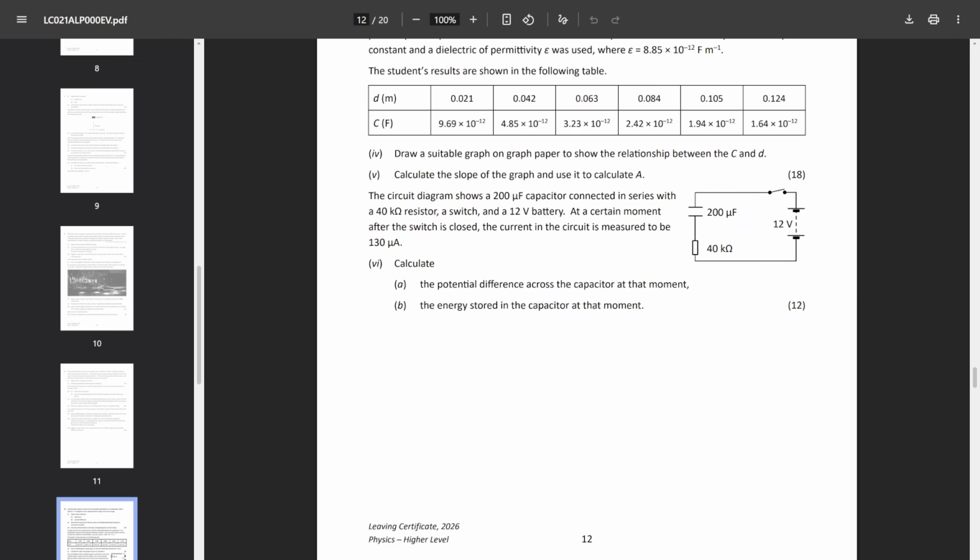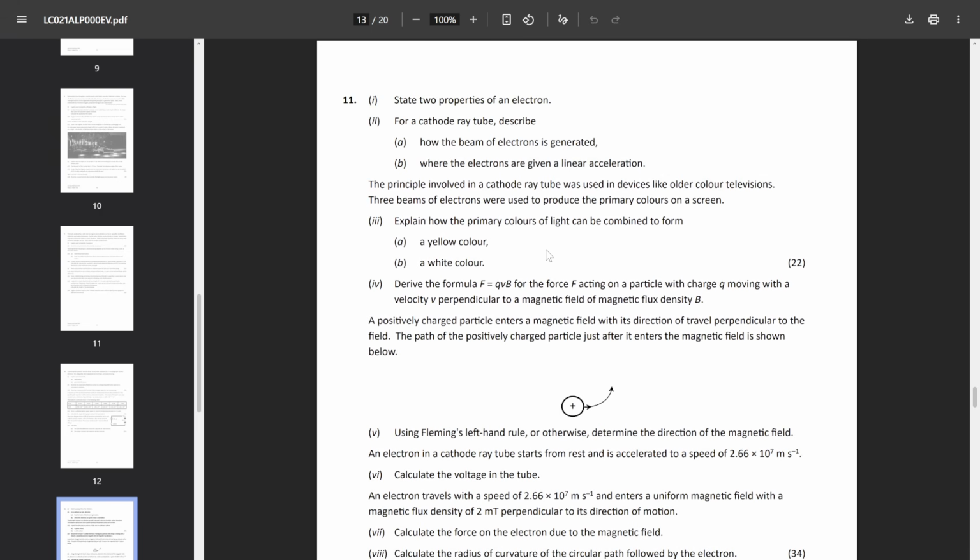And then a pretty okay circuits question. So this is identical or nearly identical to a question that appeared in 2024. So for those who did practice two or more previous exam papers, you would have seen this question and you would have been absolutely fine, and two pretty standard calculations involved with it.